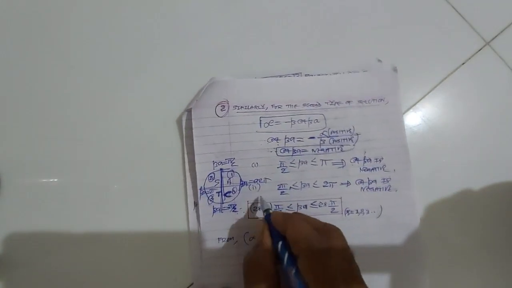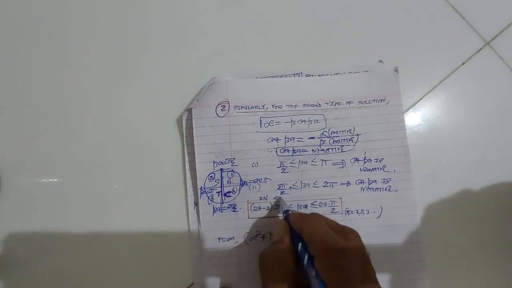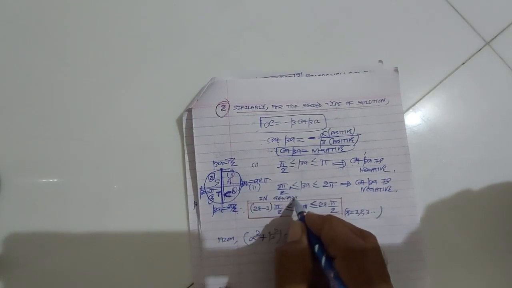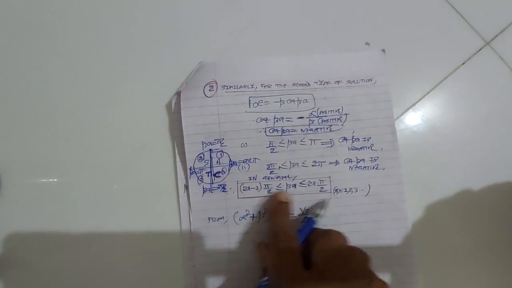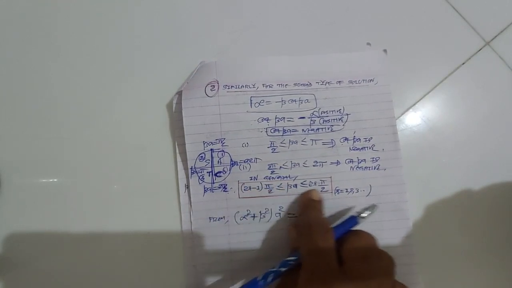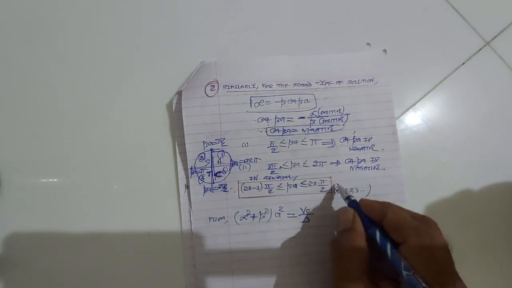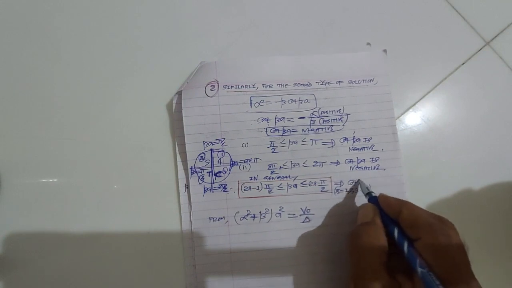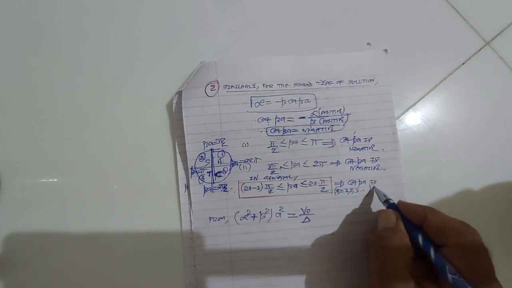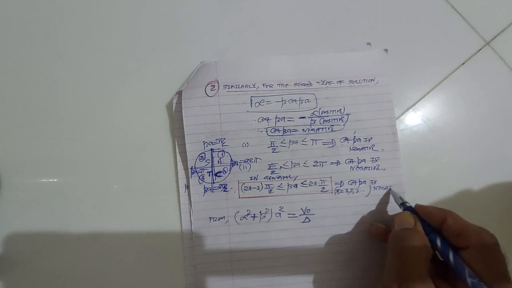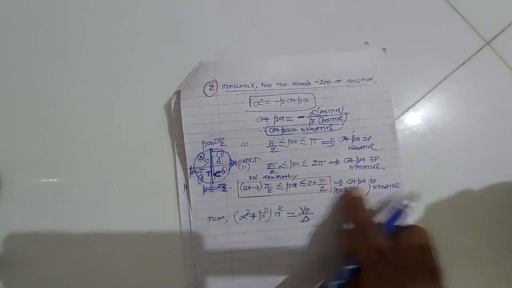In general, for the values of beta lying in the interval (2r minus 1) pi by 2 to 2r pi by 2, cot beta is negative. Tan beta was positive, but cot beta is negative.